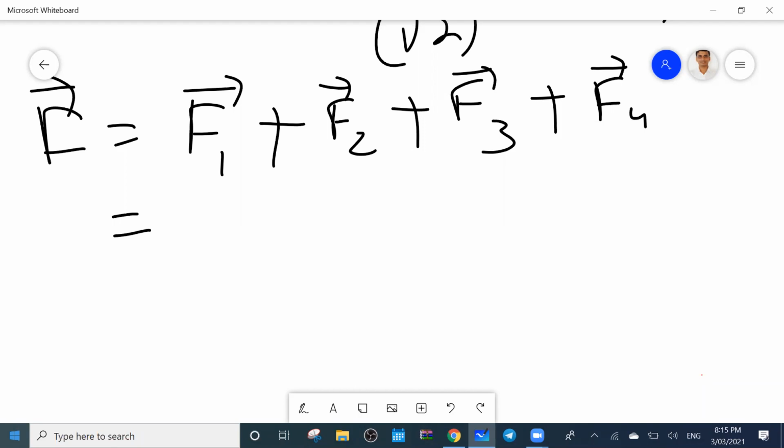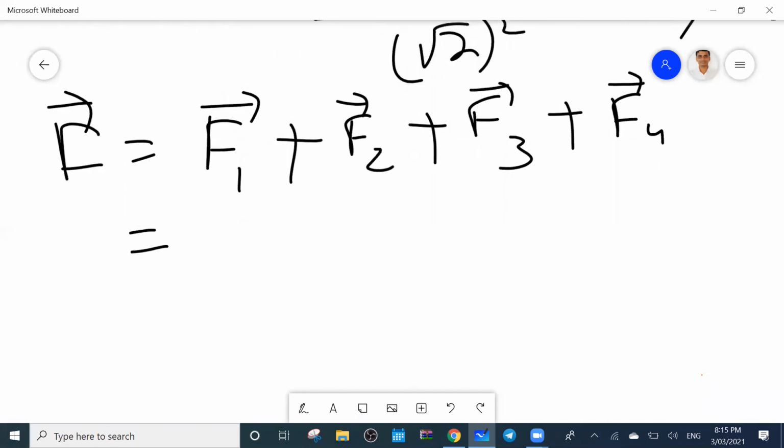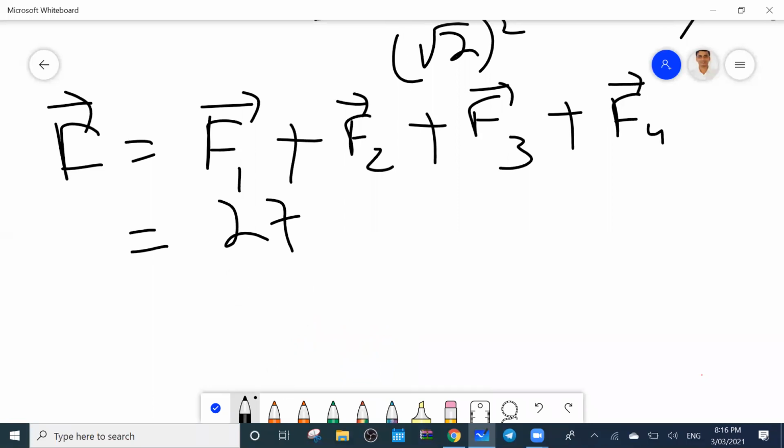You check that one: 10 to the minus 6, 10 to the minus 6, so 10 to the minus 12, and 10 to the 9. So that becomes 10 to the minus 3. And in the denominator, 10 to the minus 1 from the distance. And 9 into 3 becomes 27. So you got 27 divided by 2.